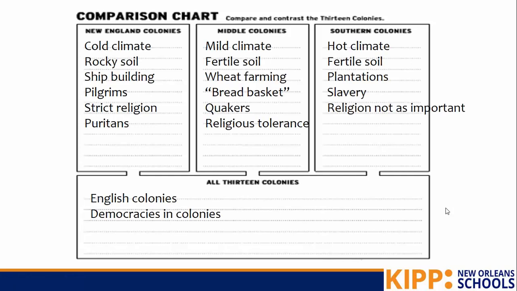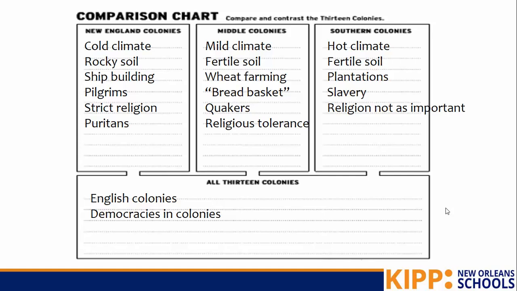So here are a couple of things that you could have put. The New England colonies, we know, had a cold climate, so they didn't do a lot of farming. New England had rocky soil and shipbuilding. They had Pilgrims. They had strict religion, and they were Puritans.